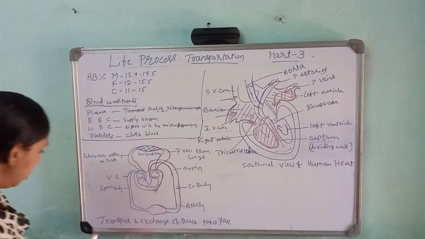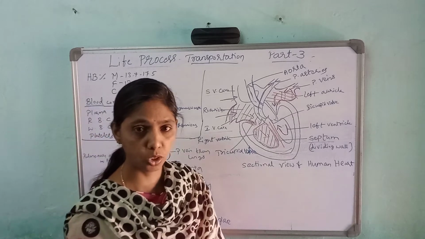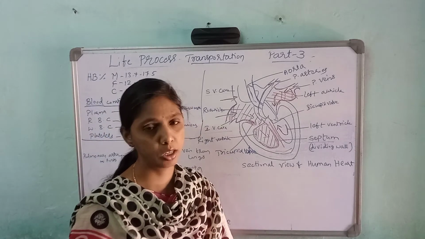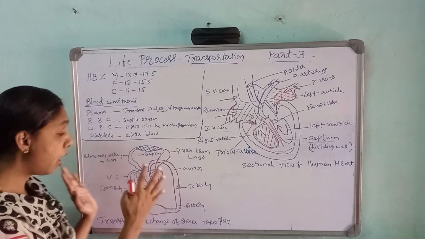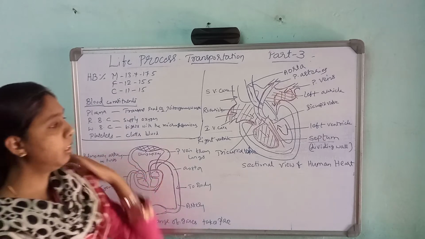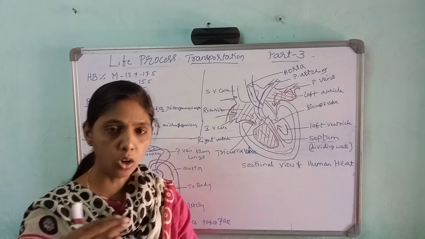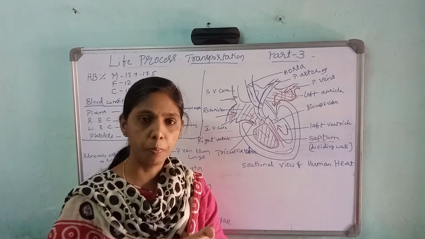That means here transport and exchange of gases takes place. How does the transportation and the exchange of gases take place? Let us see. Along with this diagram I will explain, and also along with this diagram. In both diagrams I will explain. So from the beginning, let us see from all the parts of the body, that means from the upper part and from the lower part.